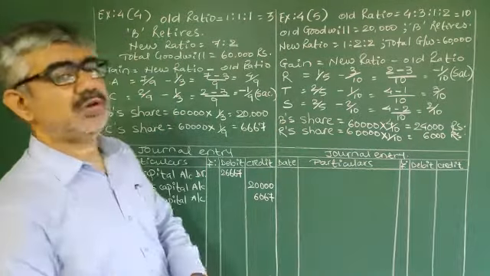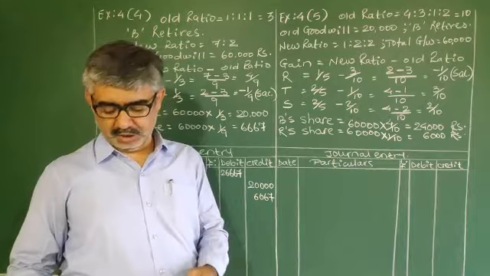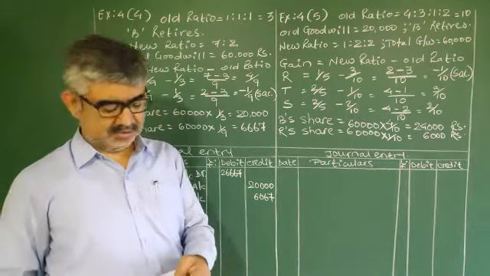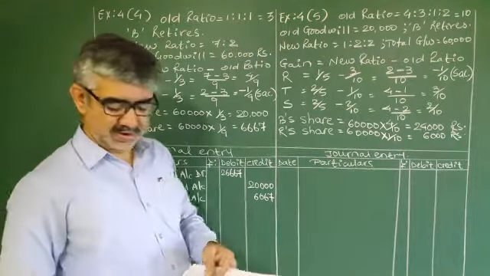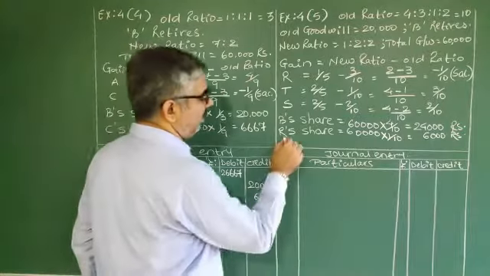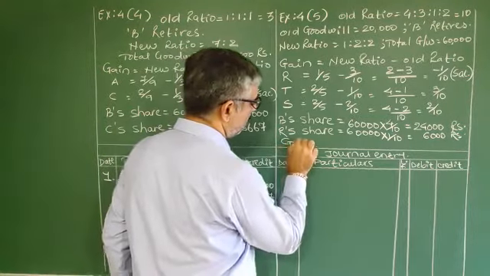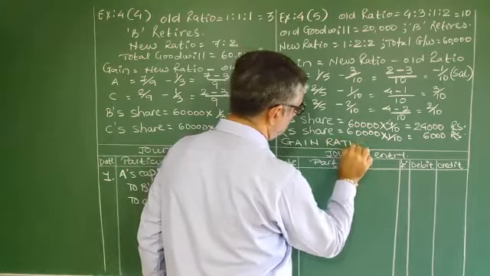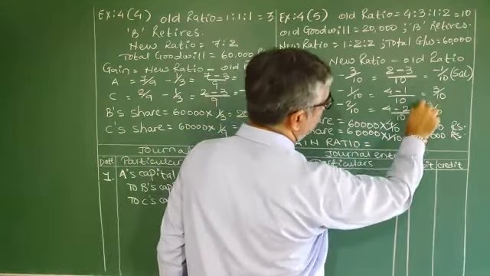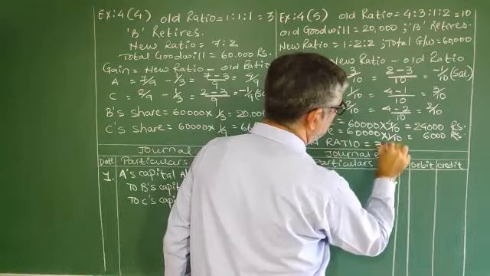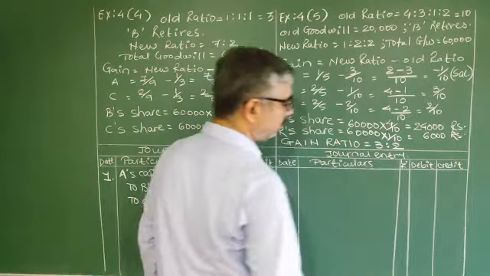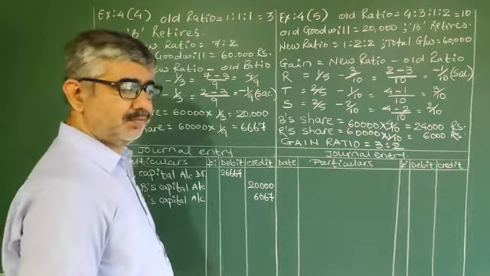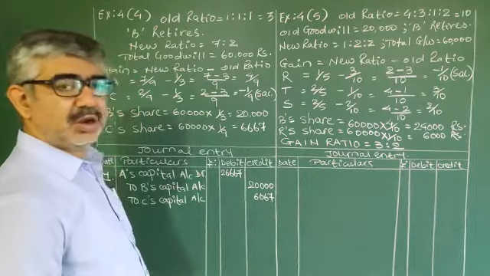And this amount is to be distributed between the partners, that is T and S, in the gain ratio, 3:2.